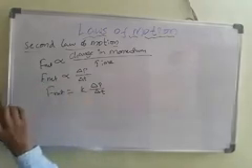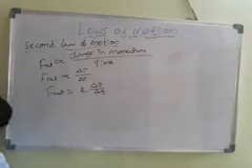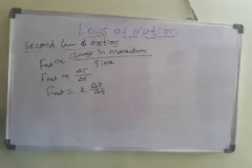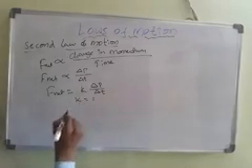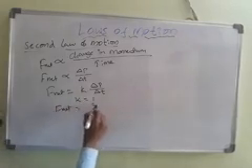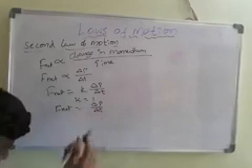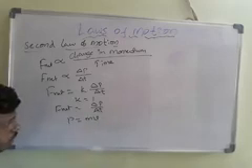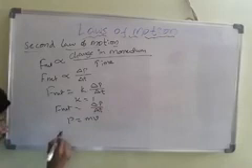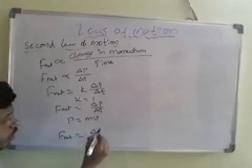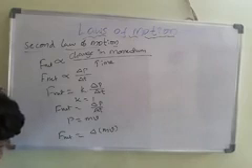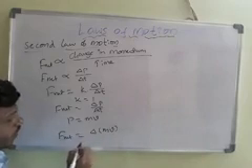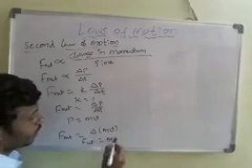Here K is the constant term. To remove the proportionality, we take the constant term. Since the SI unit of momentum is kilogram meters per second, we take K equal to 1, and F net is equal to delta P by delta T. Already we know that P is equal to mv, momentum is equal to mass into velocity. If we substitute the P value, F net is equal to delta of mv, that is, m delta v.